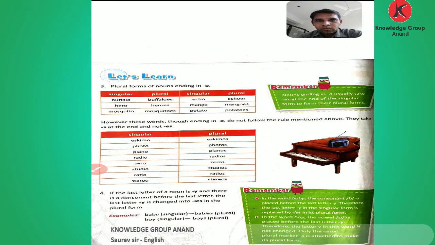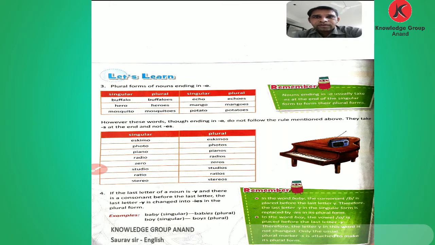Chapter number 2. What is the chapter name? Noun, number. In this chapter, I have discussed some nouns, singular and plural, and we did the exercise. Now, today I am going to explain number three.